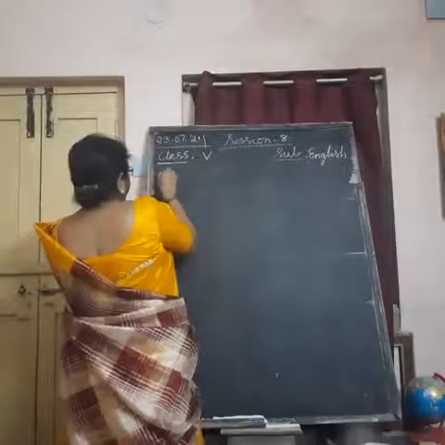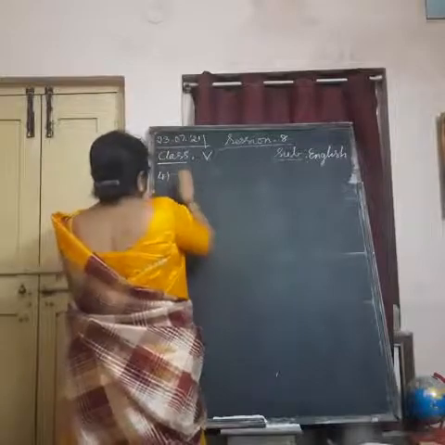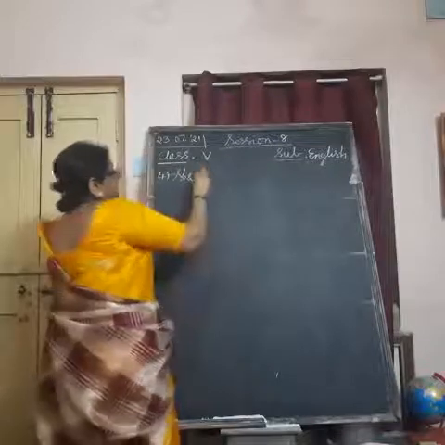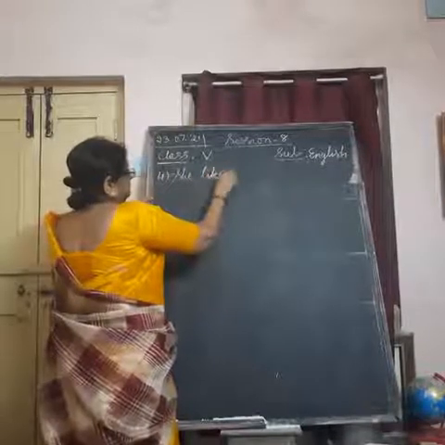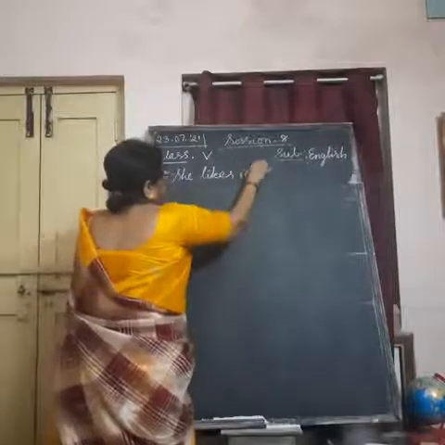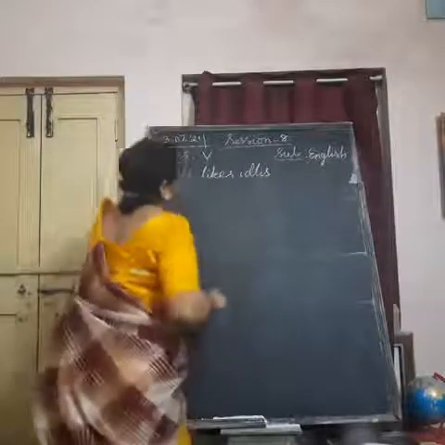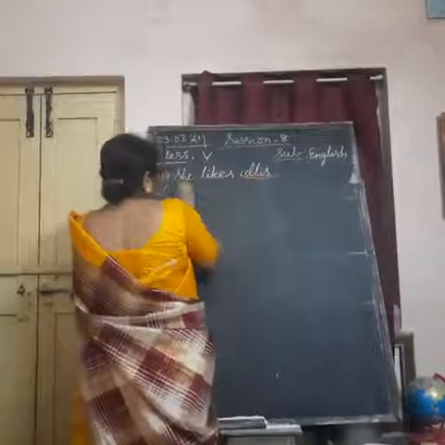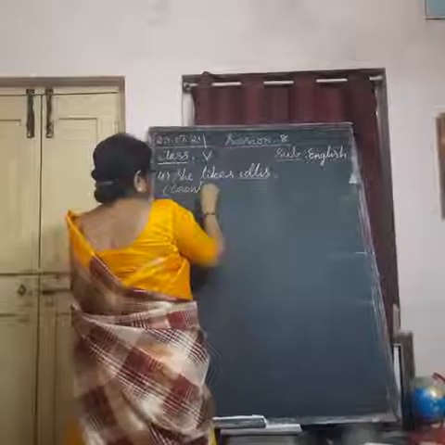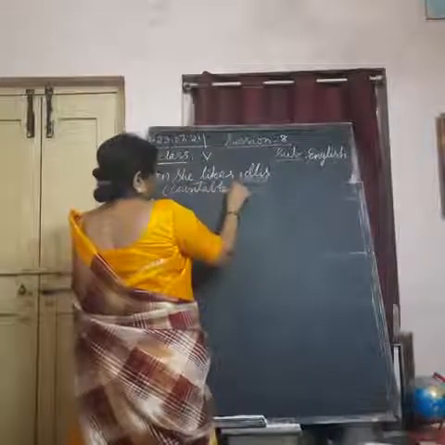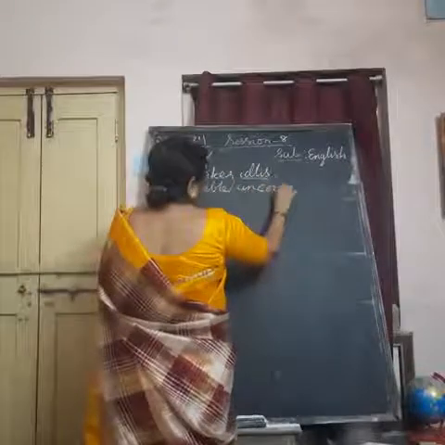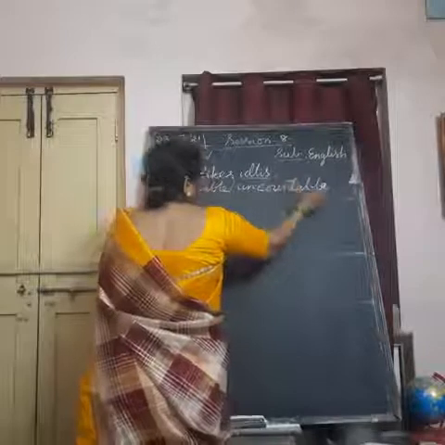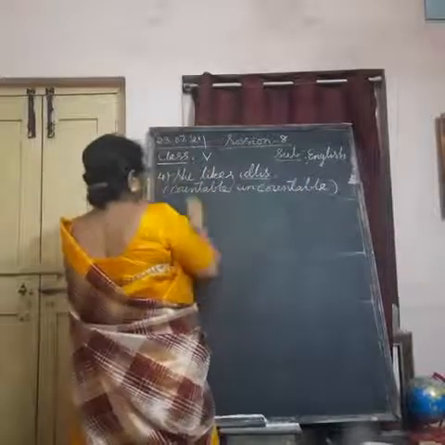Now, fourth one. She likes idli. So, is idli countable or uncountable, children? Can you count? I ate 4 idlis. He ate only 2 idlis, we say. So, countable or uncountable? Countable.